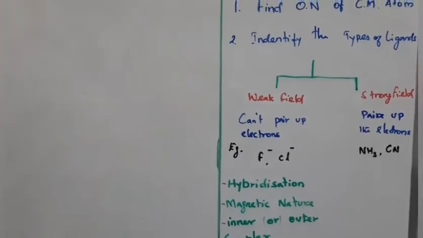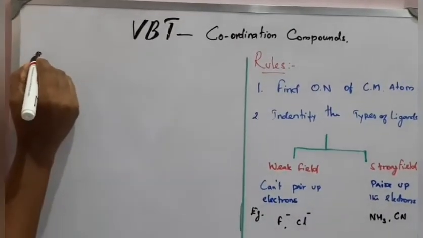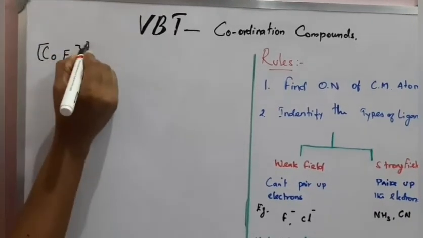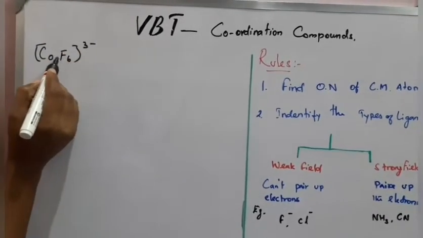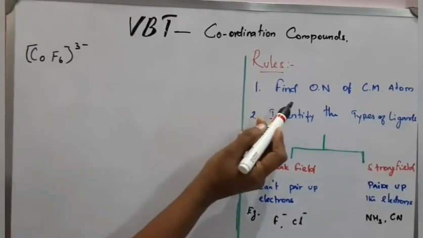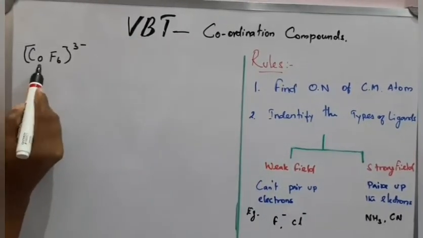Suppose let me take the complex CoF6 3 minus. This is hexafluorocobaltate(III). First, find the oxidation number of the central metal atom.